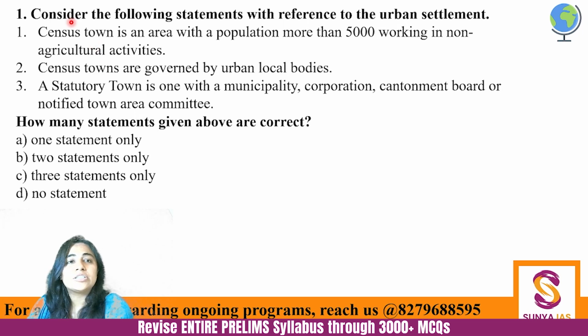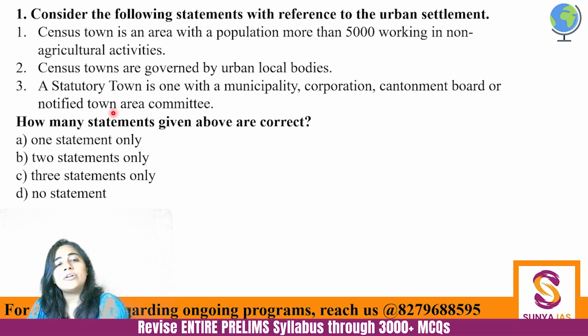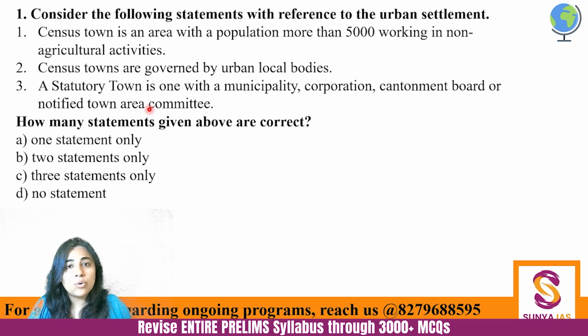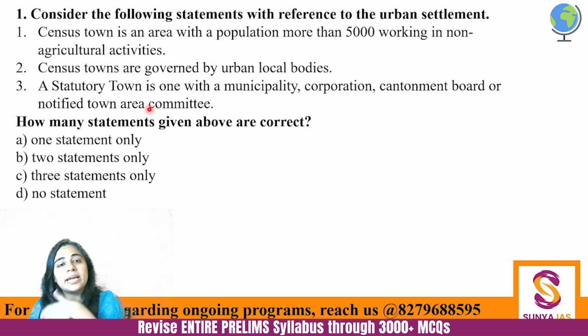The very first question, consider the following statements with reference to urban settlements. Census town is an area with a population of more than 5,000 working in non-agricultural activities. Census towns are governed by urban local bodies, and a statutory town is one with a municipality, corporation, cantonment board or notified town area committee. So how many of the given statements are correct?